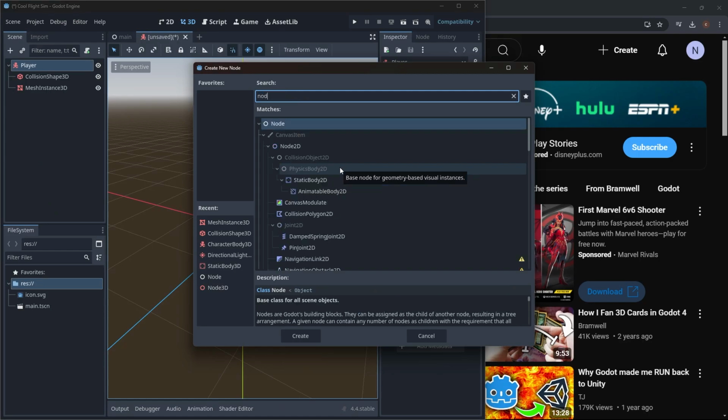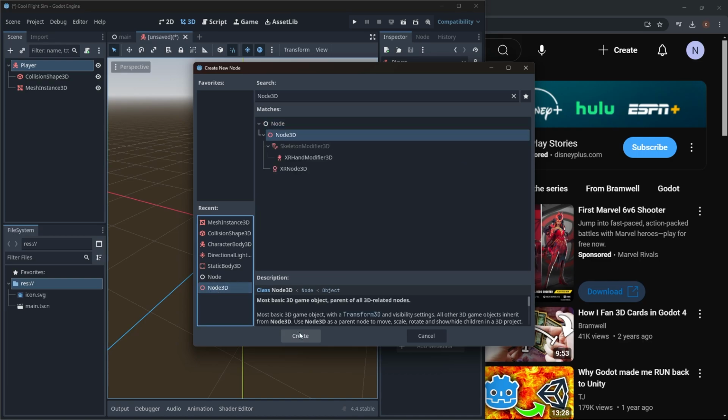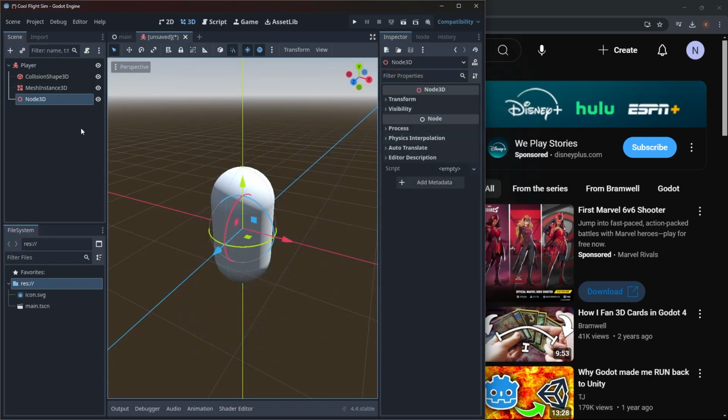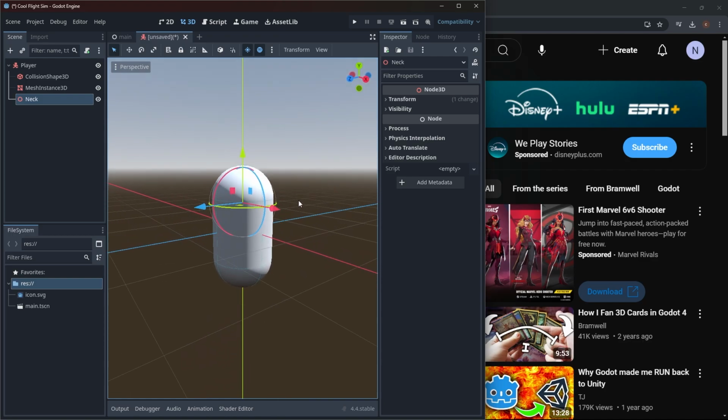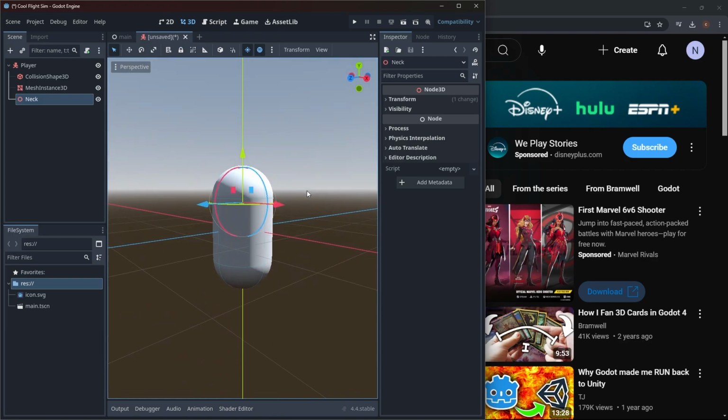Node 3D, we got that right here. Create. Let's call it neck. Move it up a little bit. Let's take off the snap. That's good. It looks like a guy's face. Hello. Wow. Anyway, yeah, that's good.